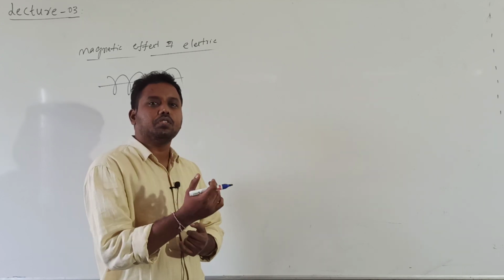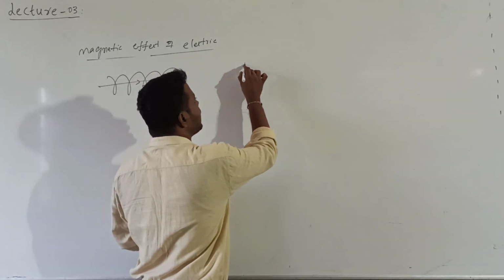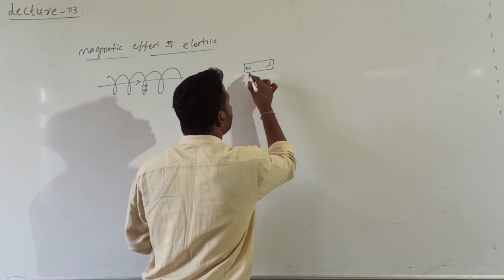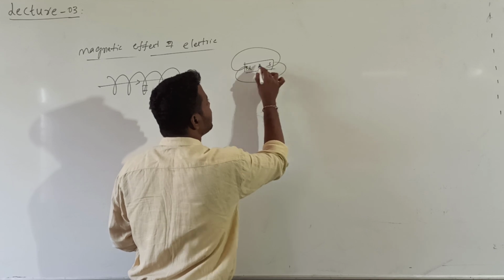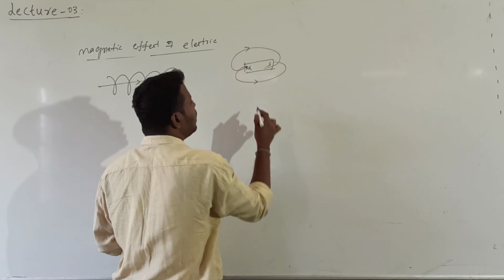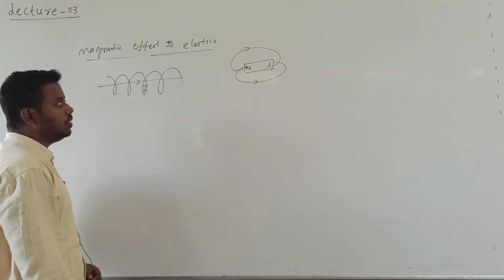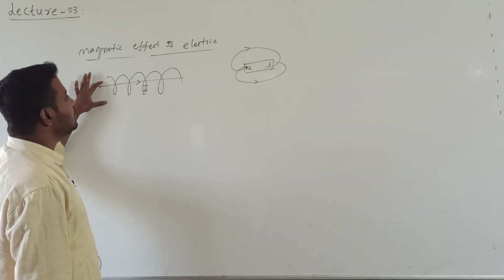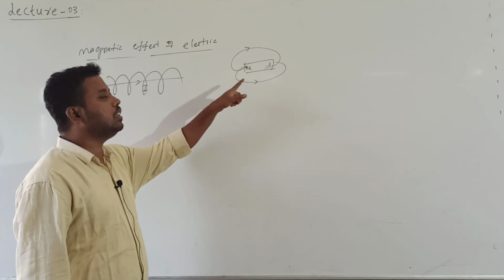What is another source for the magnetic field? If I consider a bar magnet, then also a magnetic field will be there. Magnetic field lines will originate from which pole? North pole, and they will terminate at the south pole. Are you getting it? Here the source is a current carrying conductor, and here the source of the magnetic field is a bar magnet.